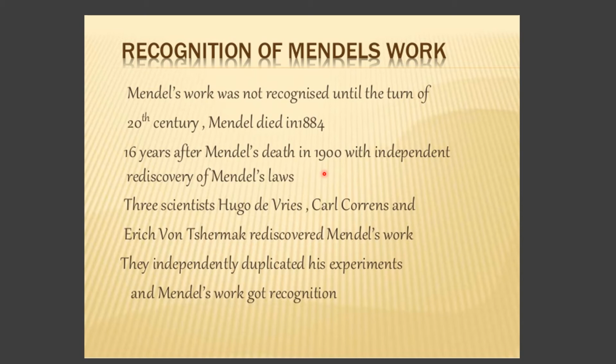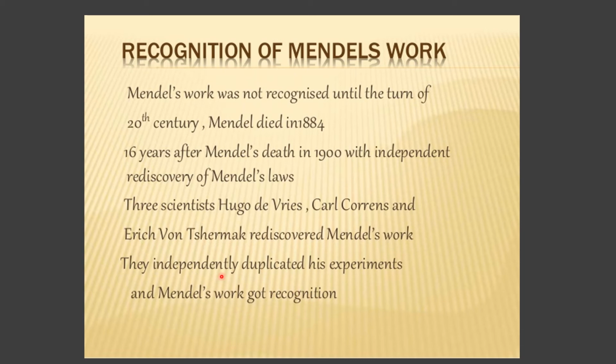Who were those who came forward with the rediscovery of Mendel's laws? They were 3 scientists: Hugo de Vries, Karl Correns, and Erich von Tschermak. They rediscovered Mendel's work and independently duplicated his experiments, and Mendel's work got the recognition.